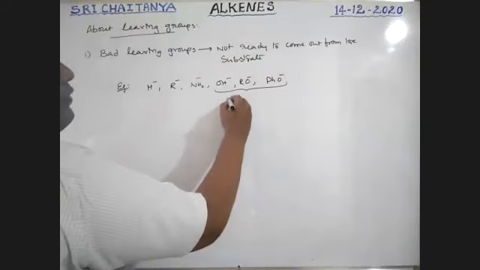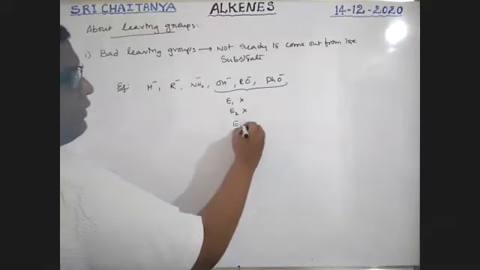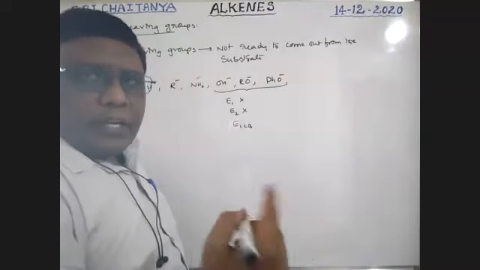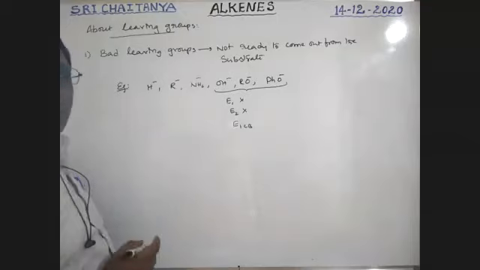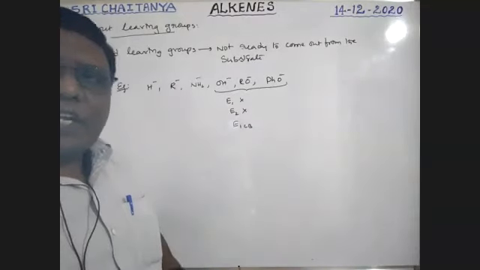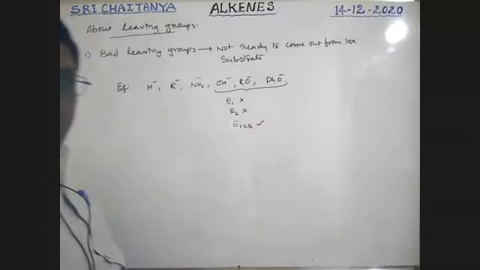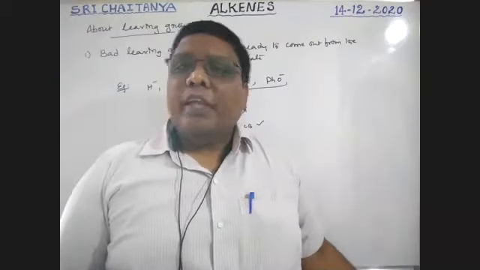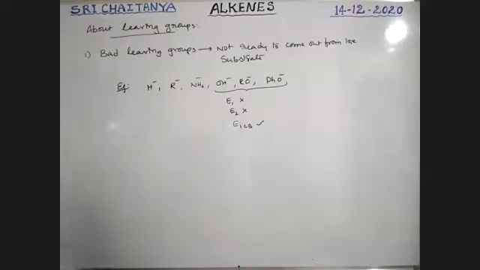So E1 elimination is not possible, E2 elimination is not possible. E1CB is another type of elimination, boys. E1 is unimolecular elimination, E2 means bimolecular elimination, and E1CB means unimolecular conjugate base elimination. I will explain with mechanisms later. So E1CB elimination is taking place. With these reagents, with these bad leaving groups, E1 and E2 elimination are not possible, but E1CB elimination is possible.